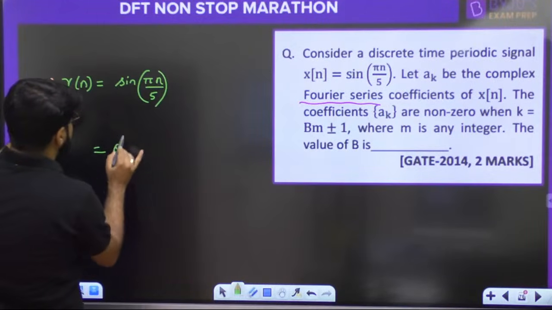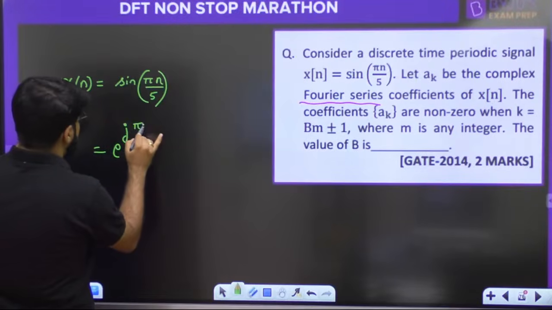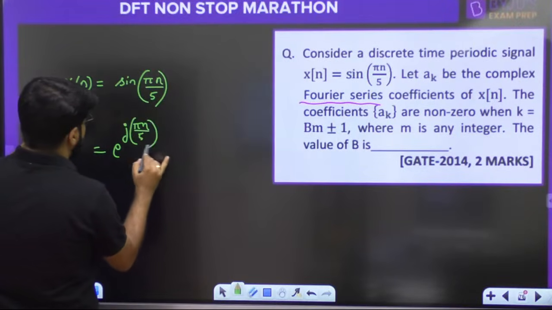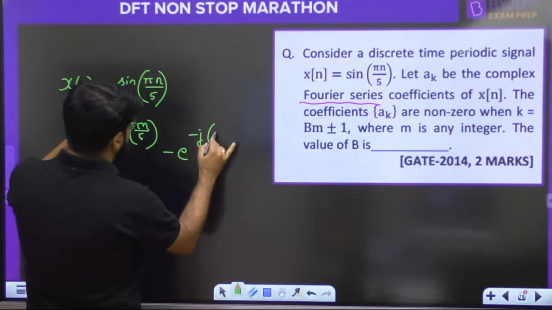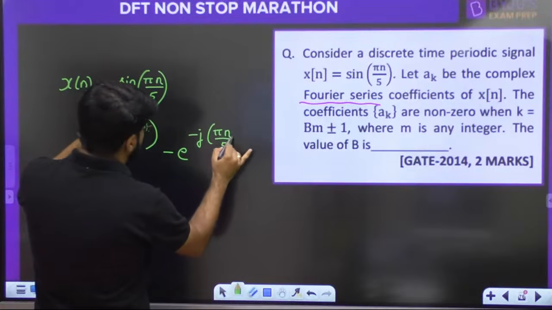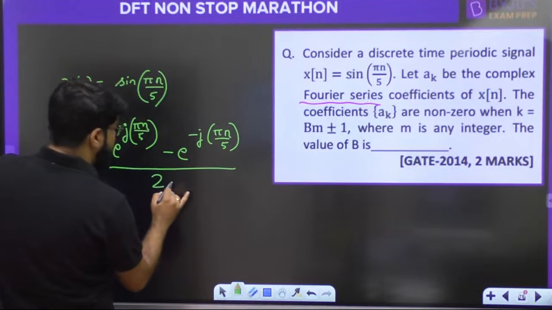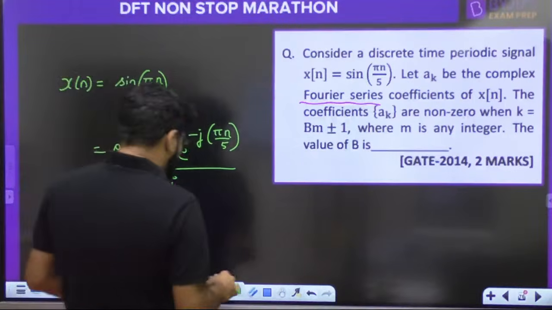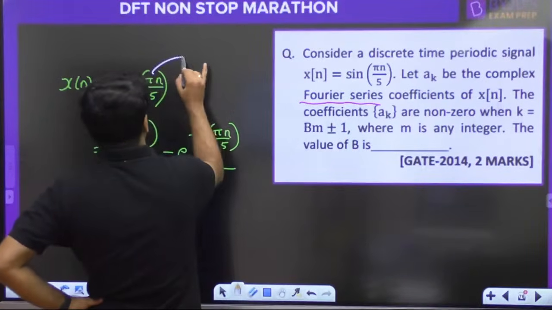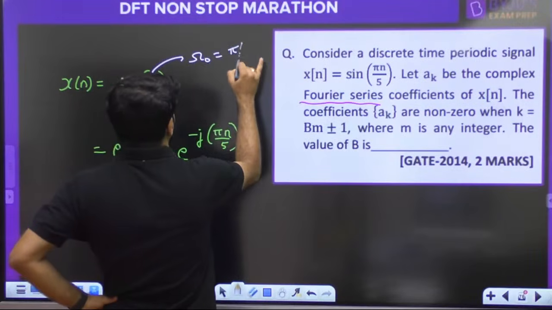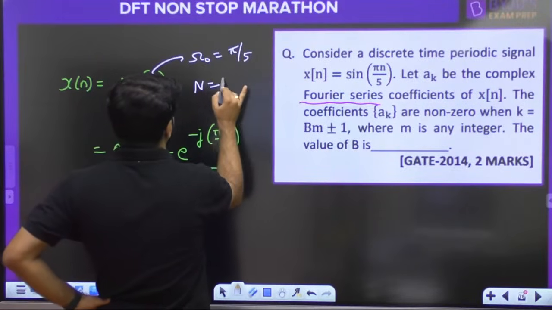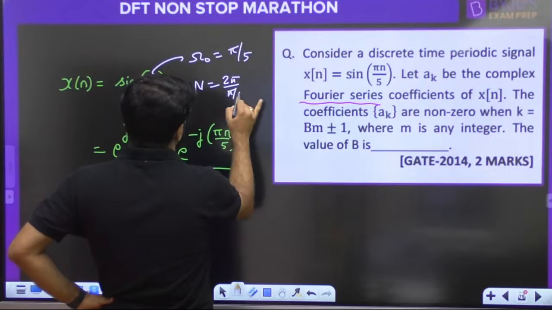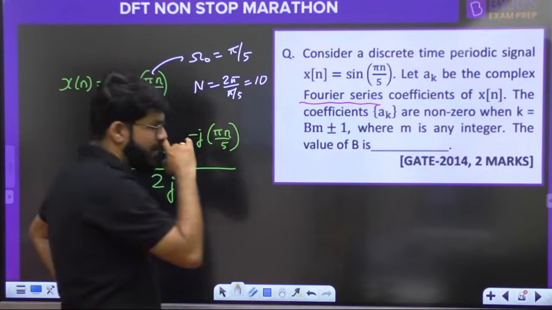Sine theta is e raised to the power j theta minus e raised to the power minus j theta divided by 2j. Whenever you write sine pi n by 5, omega naught is pi by 5, and the period of the signal is 2 pi upon pi by 5, that will be 10.